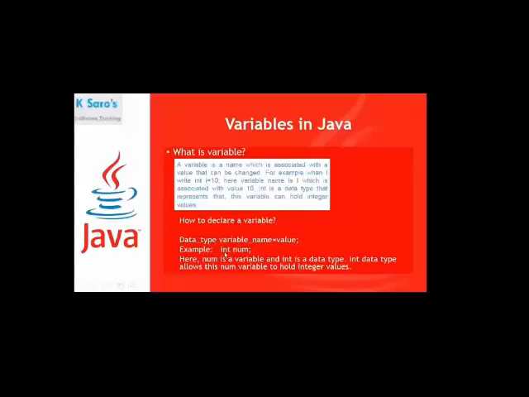This is the example. The data type is what I have written here, int. The variable name is name. Equal to some value you want to give, you can write, say, 10. Here name is a variable and int is a data type. The int data type allows this name variable to hold integer values. That is called integer. That is why I declare the int data type. Okay, fine.